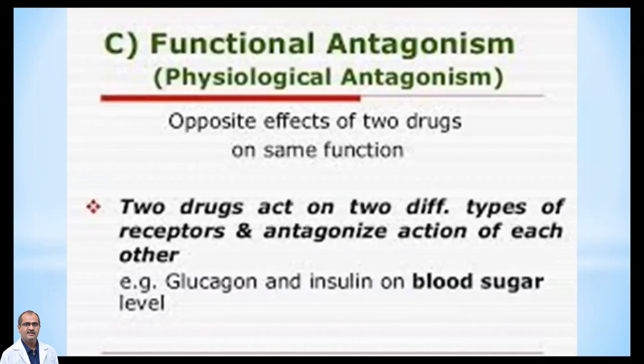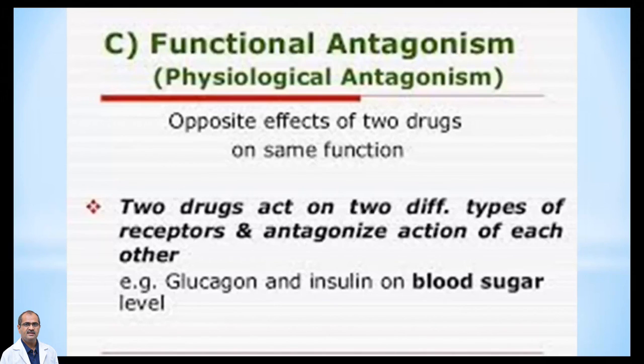Another terminology for physiological antagonism is functional antagonism. Physiological antagonism is also known as functional antagonism. That's the opposite effect of two drugs on the same physiological function. So two drugs act on two different types of receptors and ultimately antagonize the outcoming action.